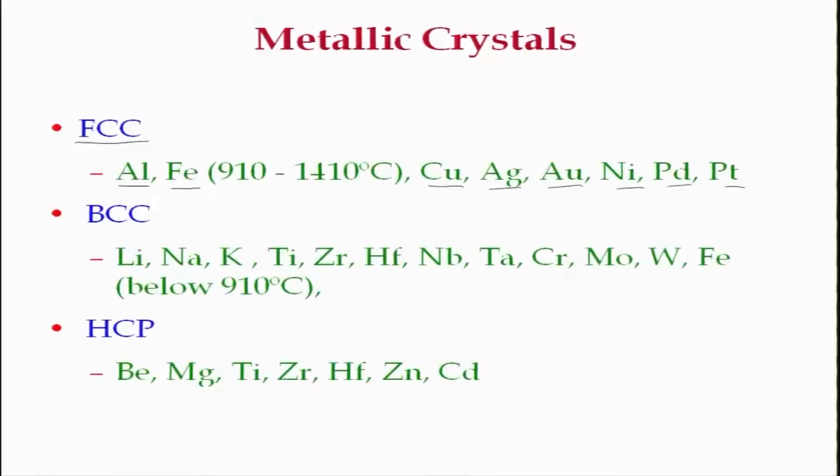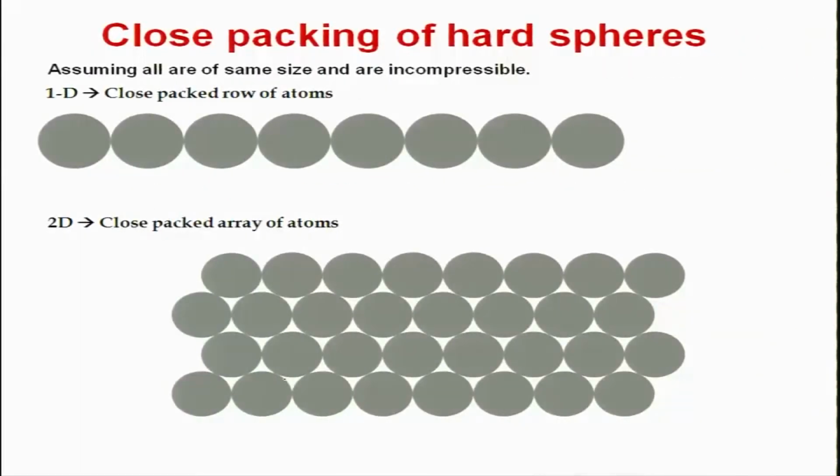So, let us first look at the structure of metals by packing of spheres in space. Assuming all the spheres are hard, incompressible, and of the same size. In 1D you can have a close packed row of atoms, all packed next to each other along a row. In the 2D case, the close packed array may be something like that.